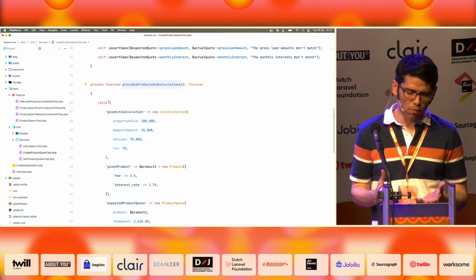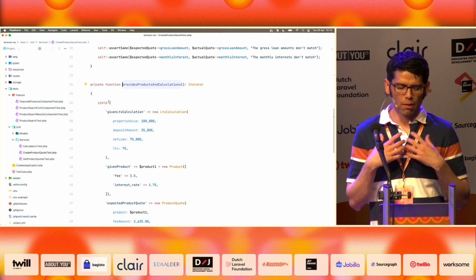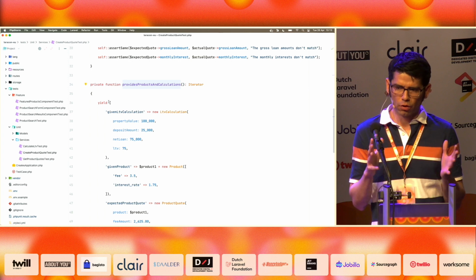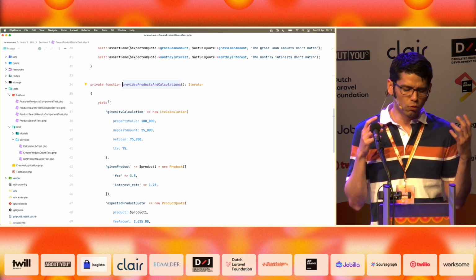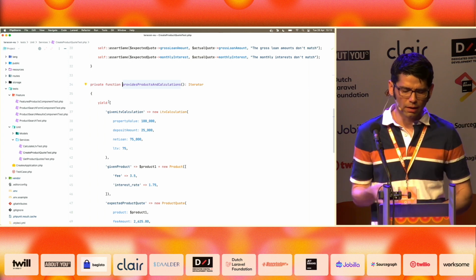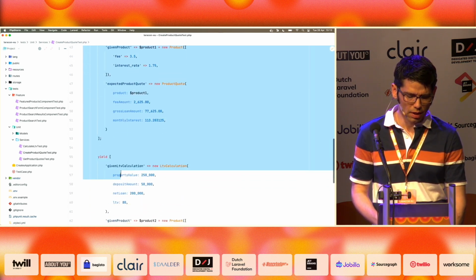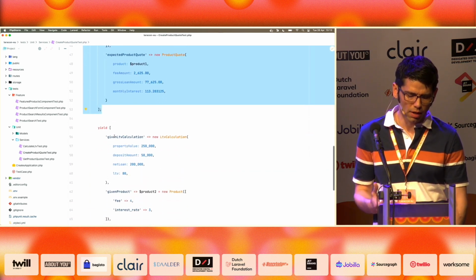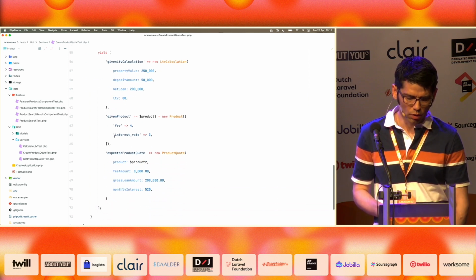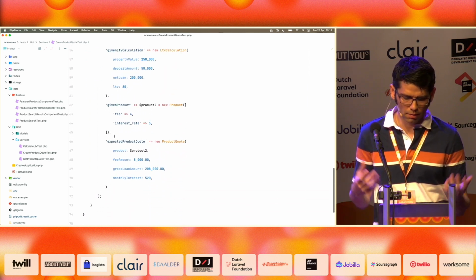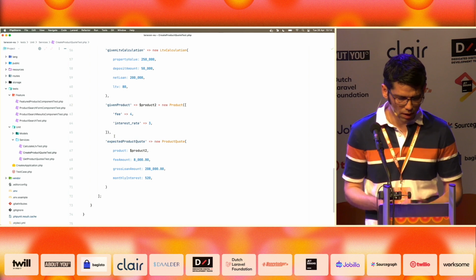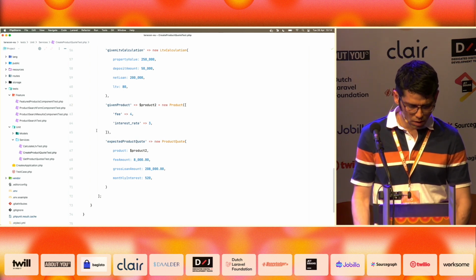This is a complex problem, and it's good to be able to deal with this problem in a unit way without having to worry about Livewire, Eloquent, the database, etc. So we have different permutations here, and if this was a real example, I would add more than 2 permutations, probably 5 or 10. All right?